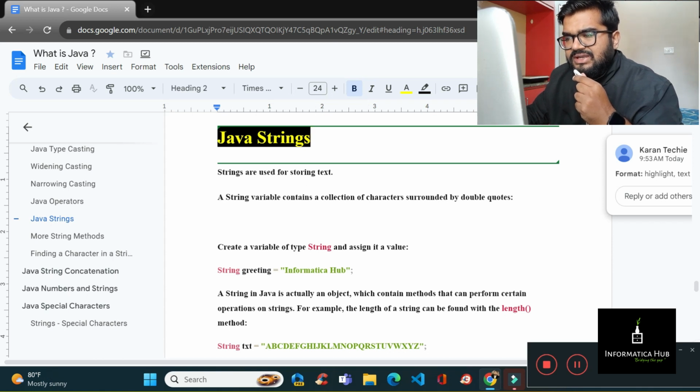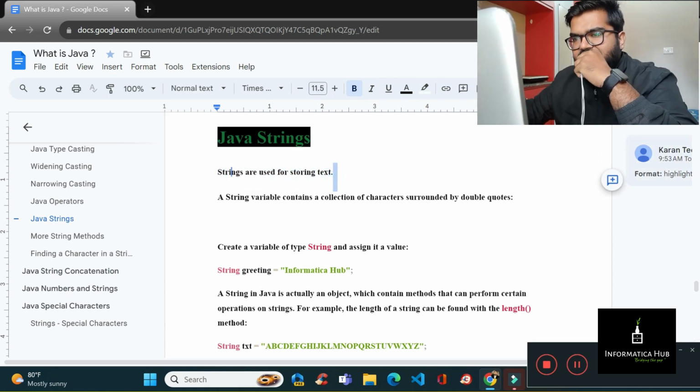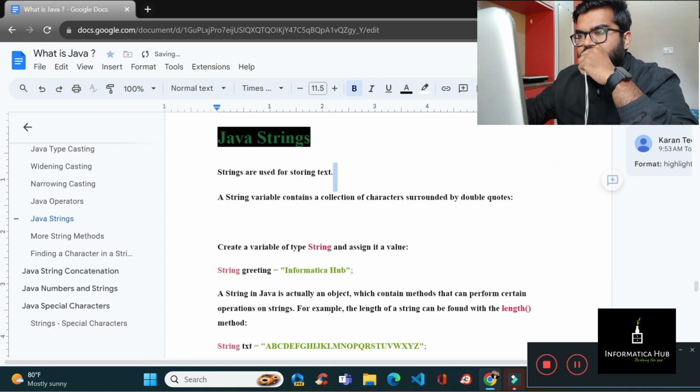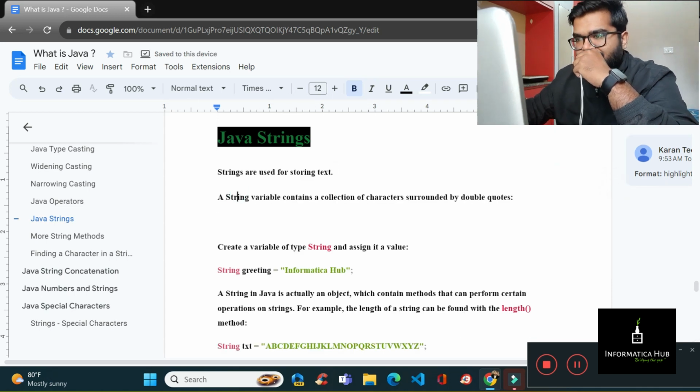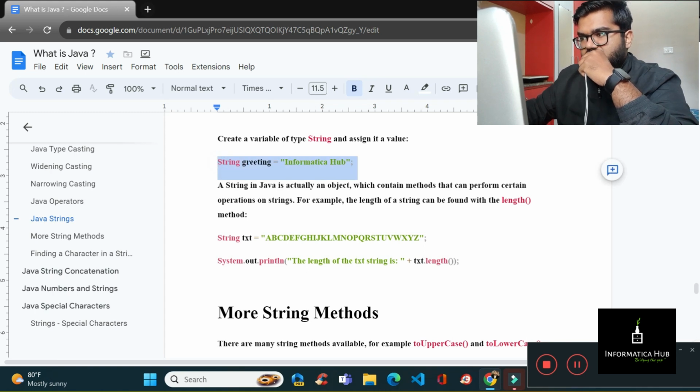In Java you need to define a string type; you have to define a string. String is used for storing text. A string variable contains a collection of characters surrounded by double quotes. Just have a look over here at how string variables are declared. Suppose I tell you to create a variable of type string and assign a value.